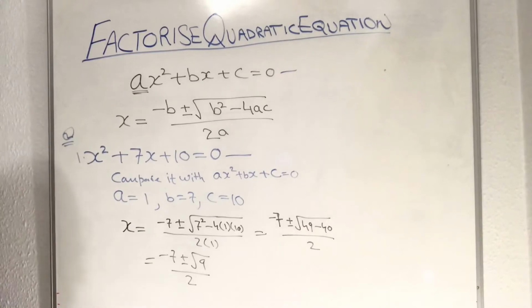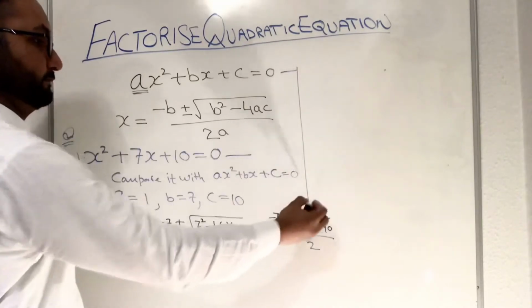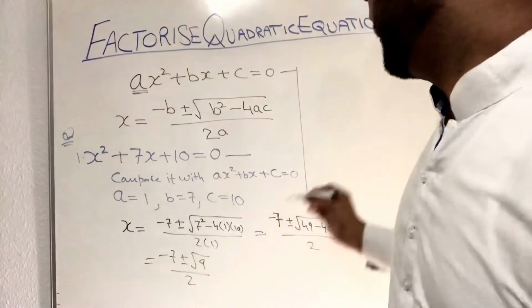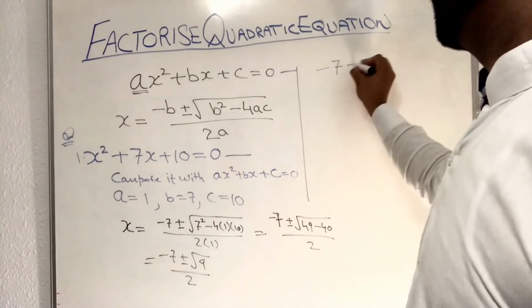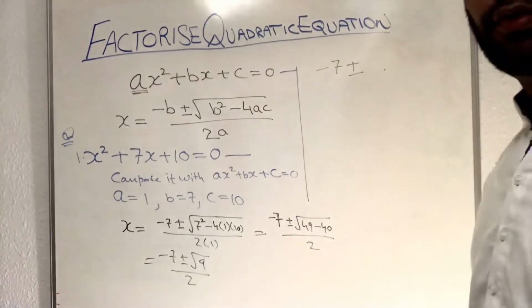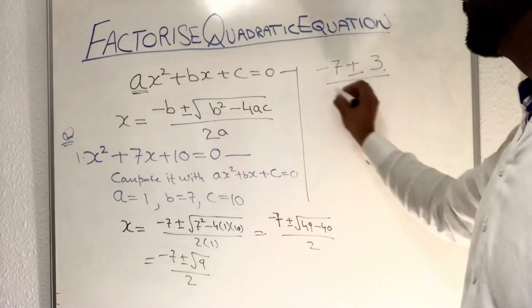Right? So minus 7 plus minus square root of 9 is 3 over 2.